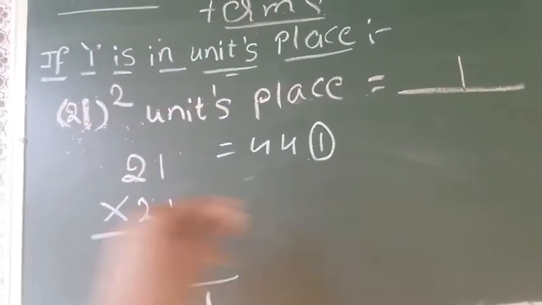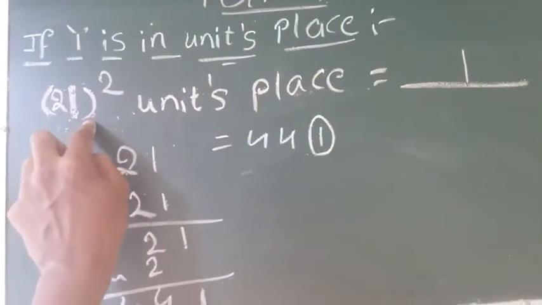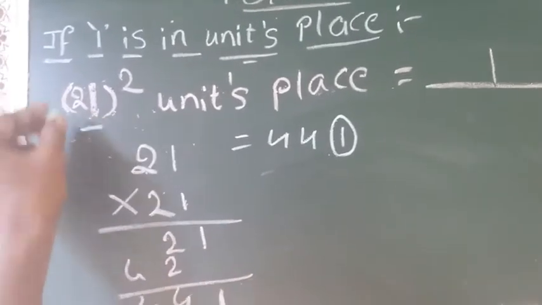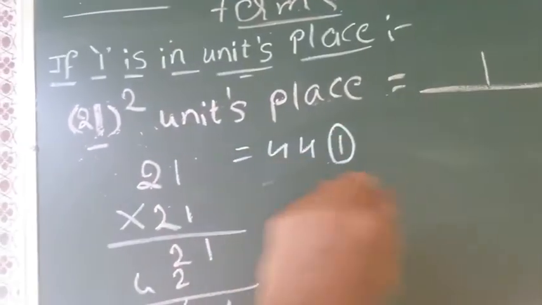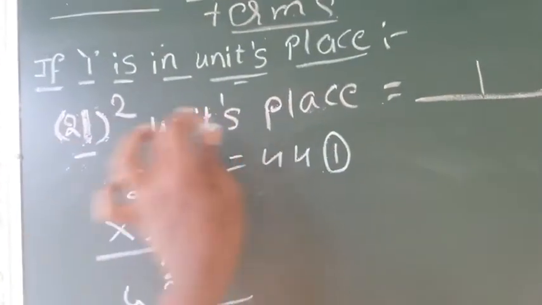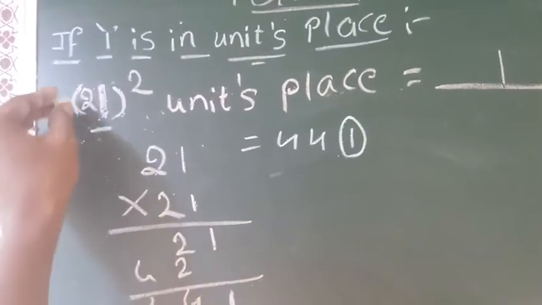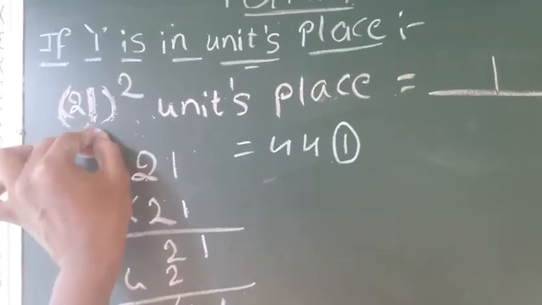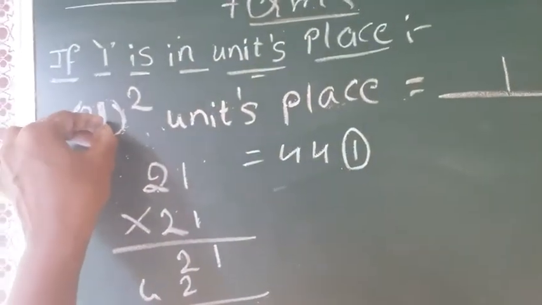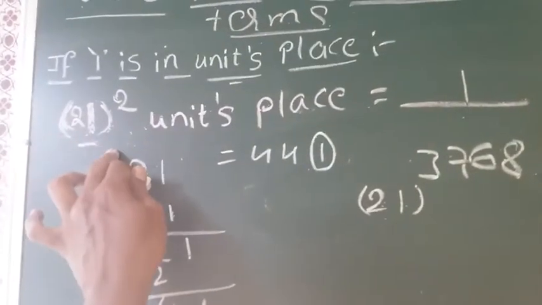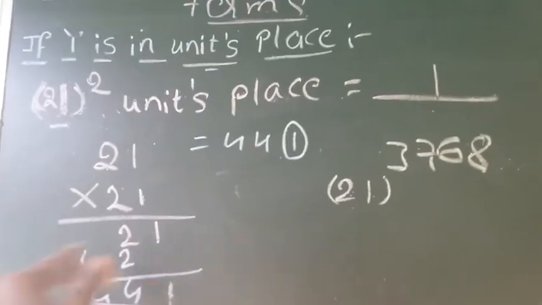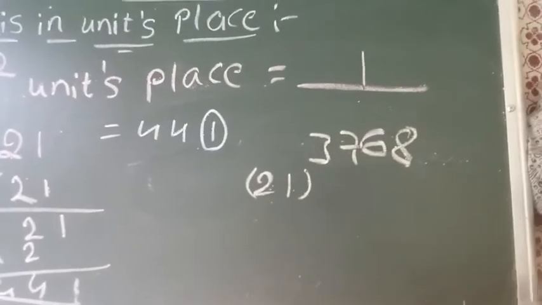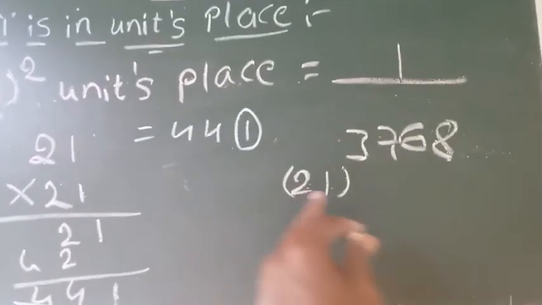How? If the number has 1 in the units place, like 21 square, then the units place of 21 square is 1. So when you square 1, you will get 1. Here they asked only the units place of 21 square. They don't ask for the whole multiplication result. The units place of 21 square is 1. Here the number is very small, so I have done the multiplication. If the power is large, like 3768, can I do the multiplication? No, I can't. Then how can I say the units place of this power?